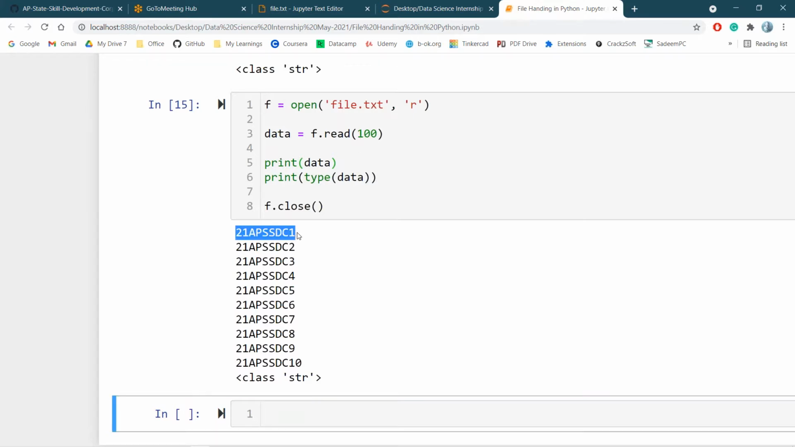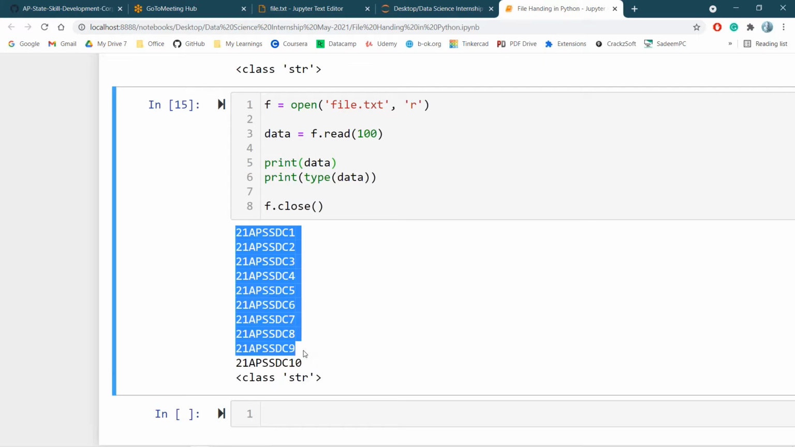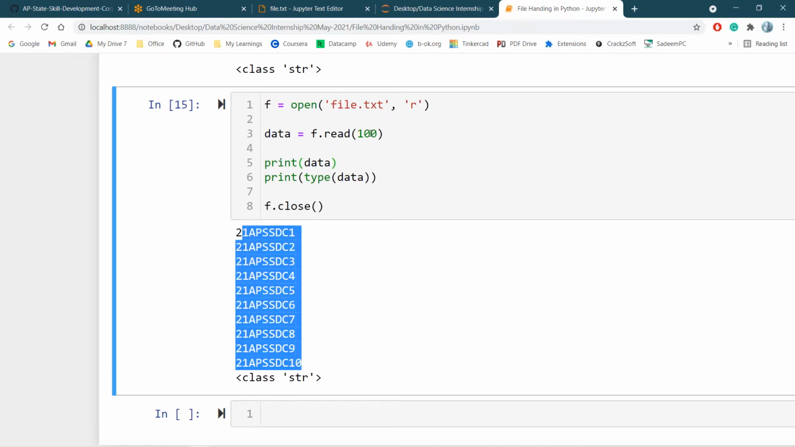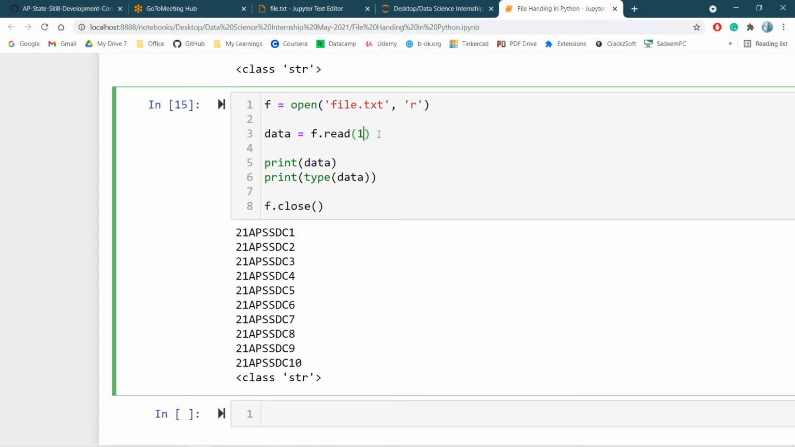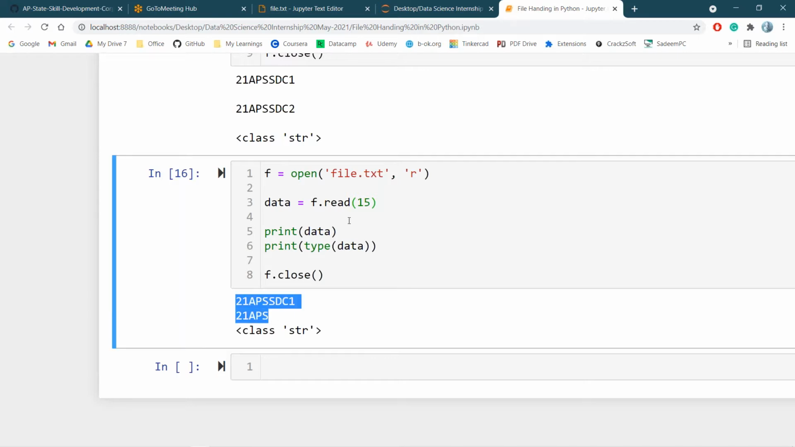If I observe here, each line has like 2, 4, 6, 8 characters, and up to 90 I have 9 lines, and for the 10th, in total I have got 100 characters. If you pass a number, that many characters I can read. For example, if you want to get 15 characters, these are the first 15 characters from the data.